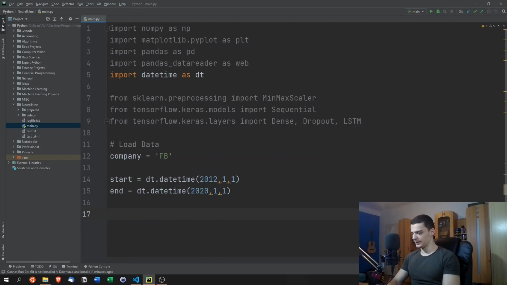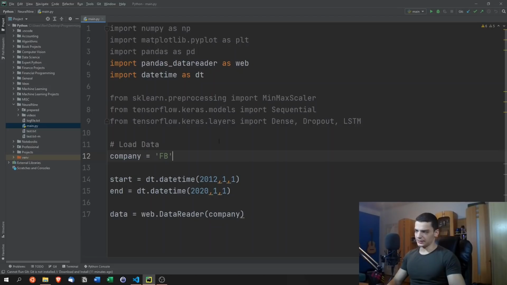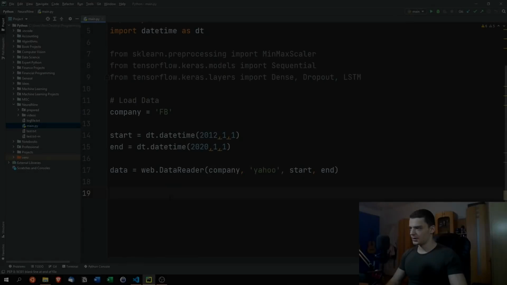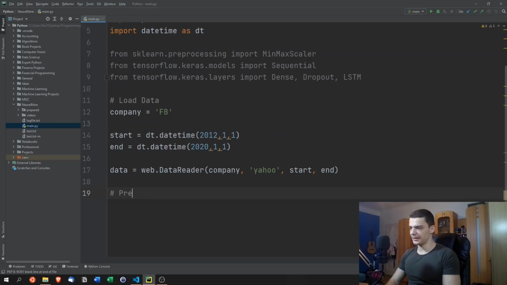And now we're going to load the data by saying data equals web.DataReader. We're going to load the ticker symbol of the company. By the way, if you don't know the ticker symbols, just Google Amazon ticker symbol, Facebook ticker symbol, Apple, Tesla, whatever, and then you will find the ticker symbol. And then we're going to say we want this from the Yahoo Finance API from start to end date. So the next step is to prepare the data for the neural network.